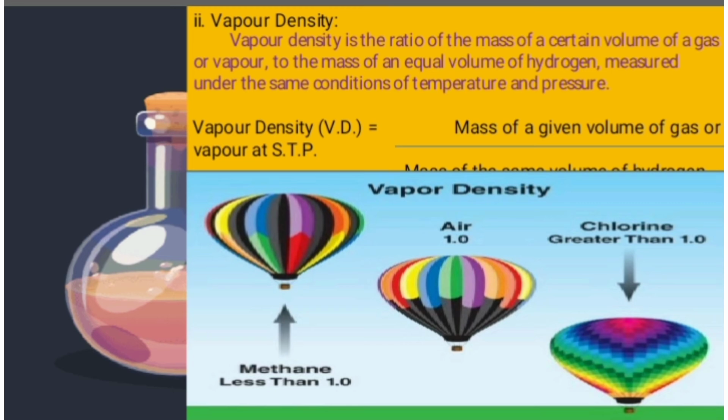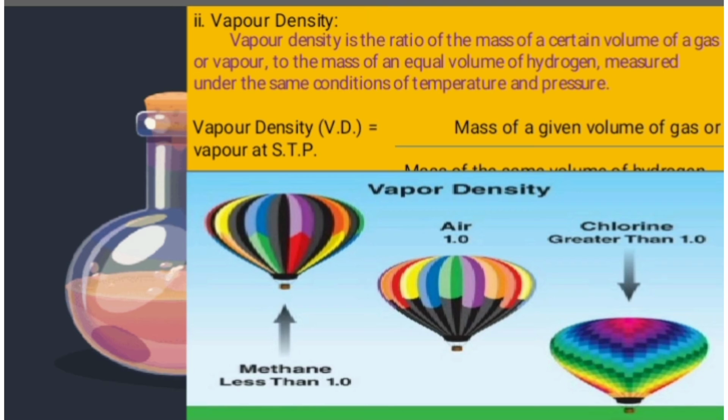Here we take a volume of a gas, so the number of molecules is related to the volume of gas. That's the relationship between vapor density and relative molecular mass. It is an application of Avogadro's law. Relative molecular mass contains the number of molecules related to the number of atoms of hydrogen. Here the volume of a gas is related to the mass of an equal volume of hydrogen. But here also it is a hydrogen scale only, not a carbon scale, measured under the same temperature and pressure.